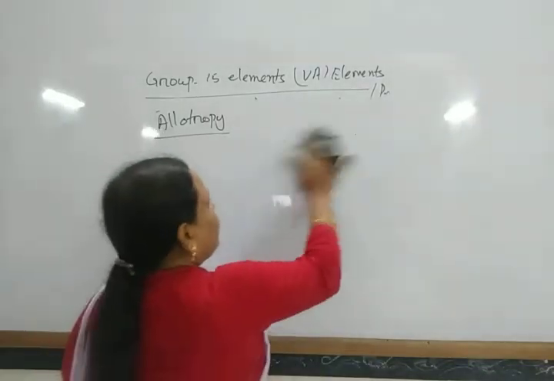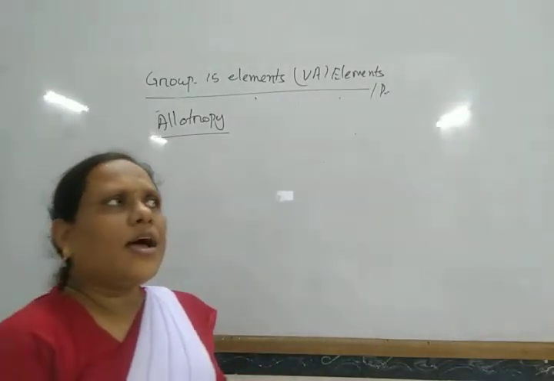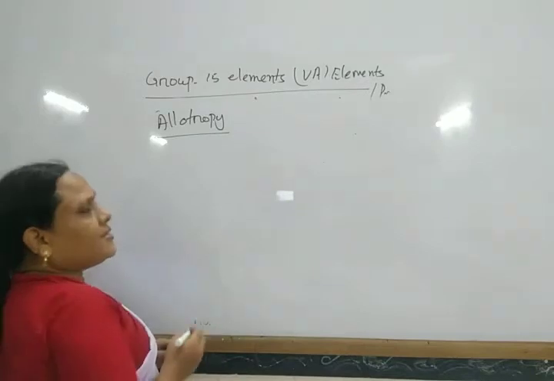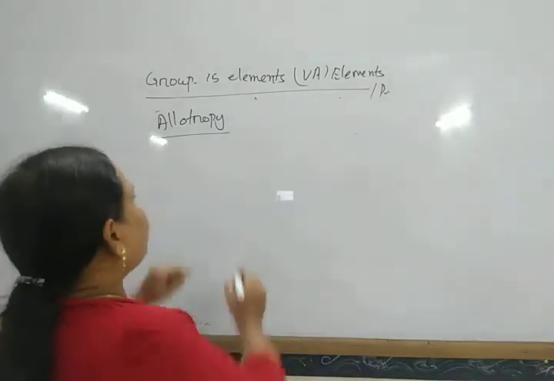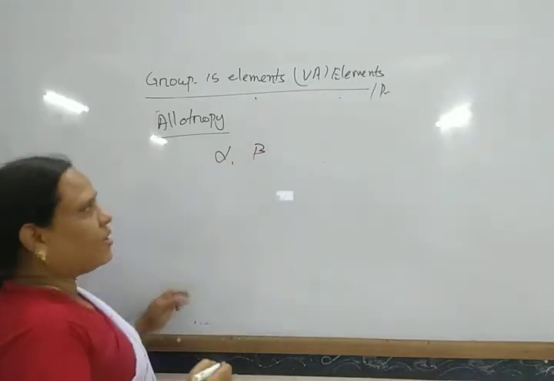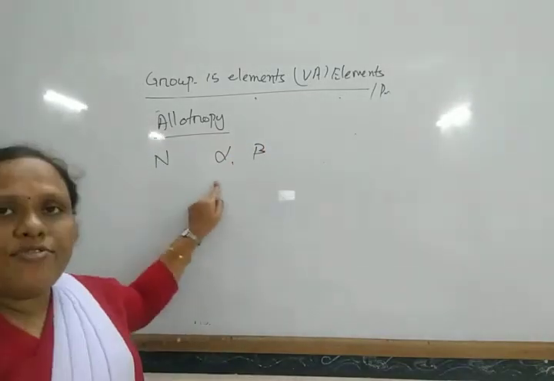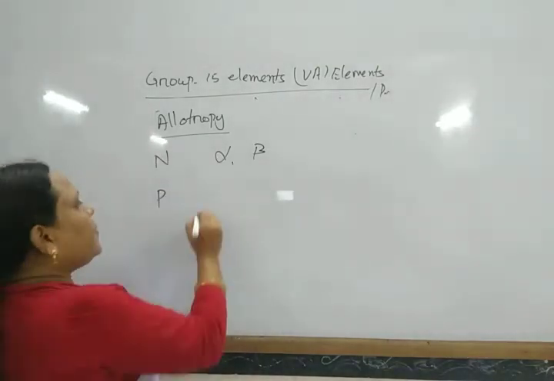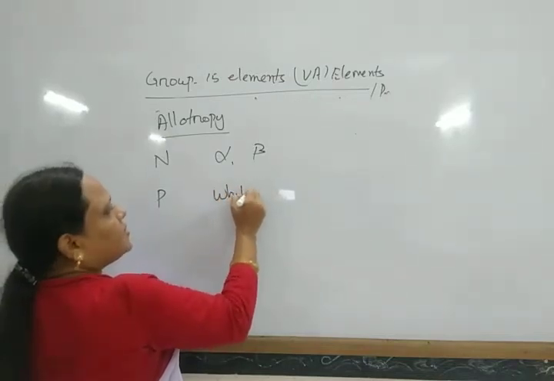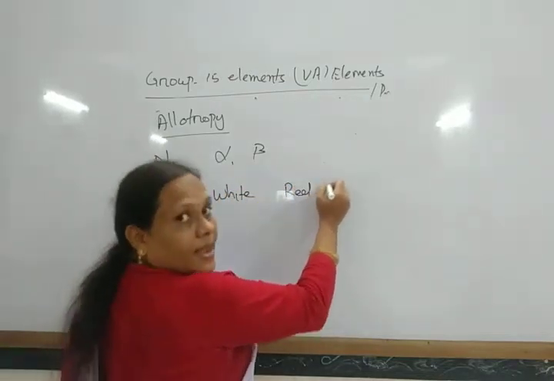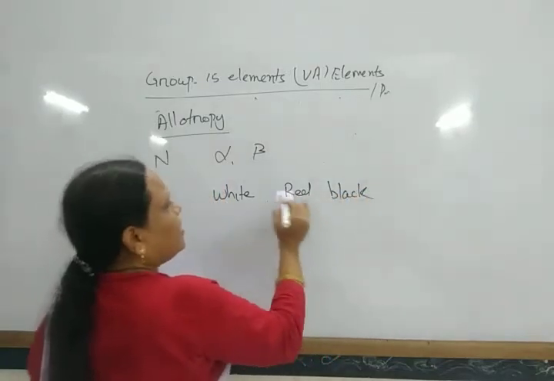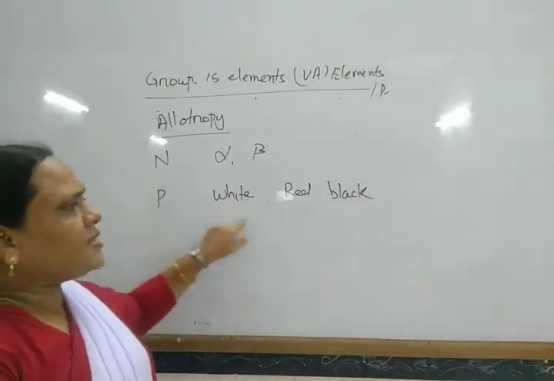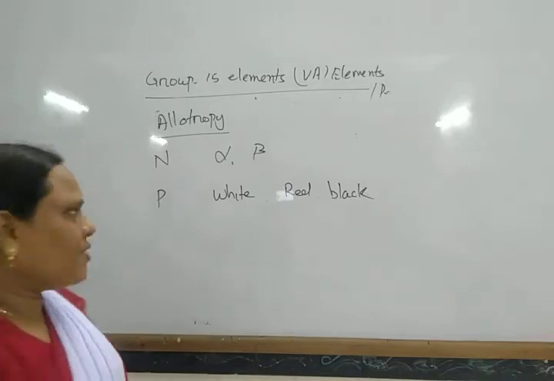For example, nitrogen in solid state under high pressure and at low temperature may convert to a solid. Nitrogen exists in two forms, that is alpha form and beta form. Phosphorus exists in different allotropic forms. The main ones are white phosphorus, red phosphorus and black phosphorus, and black phosphorus again has alpha and beta structures. So phosphorus exists in three main allotropic forms.